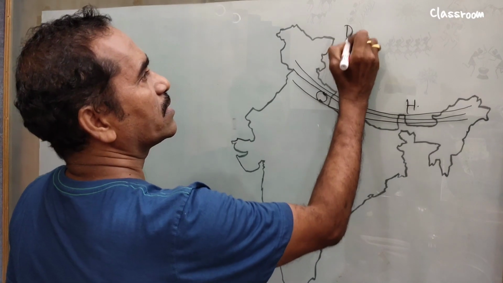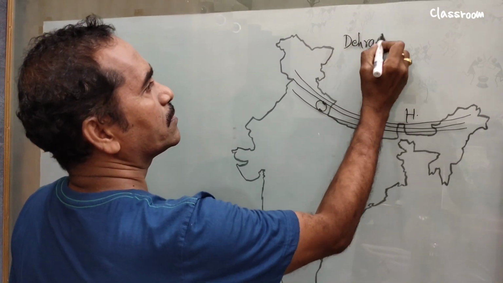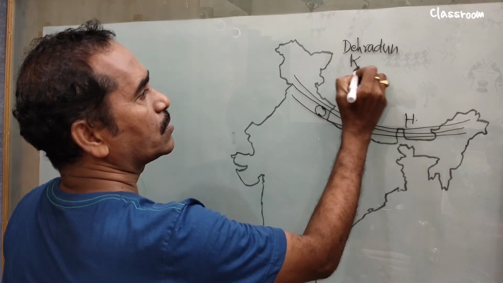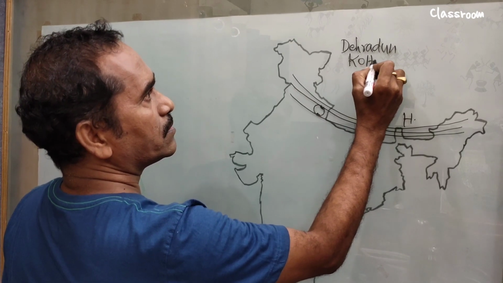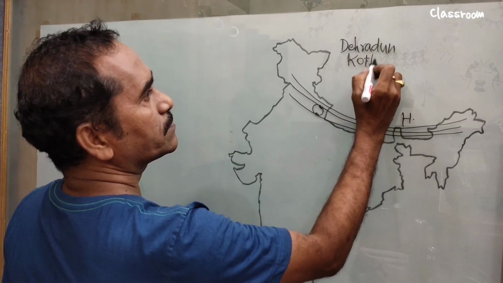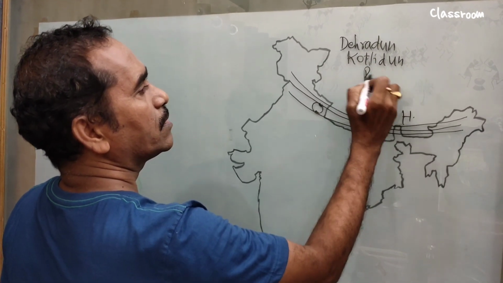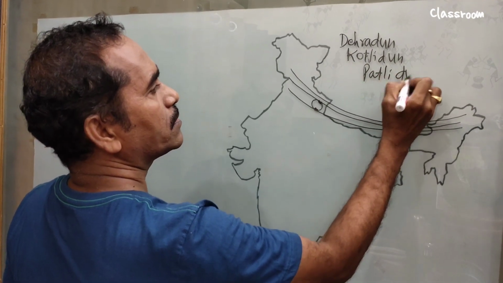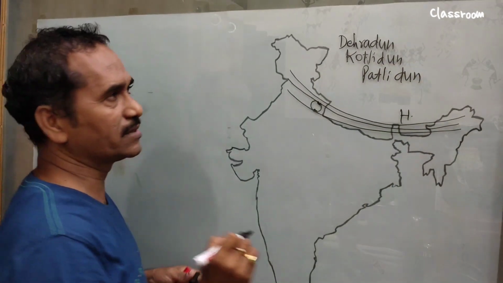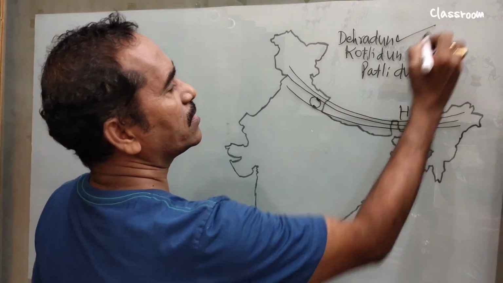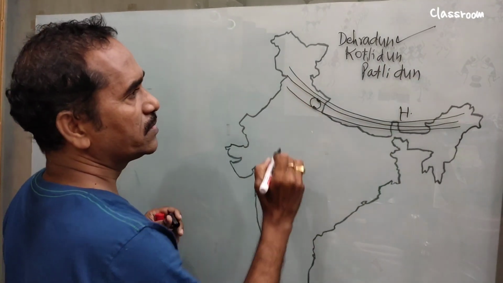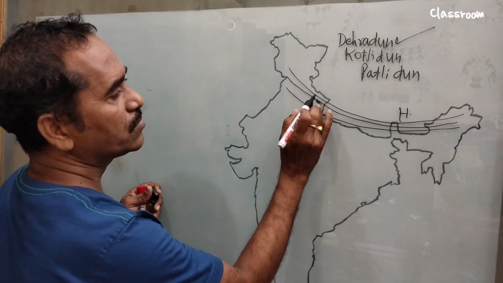One is Dehradun, Kotli Dune, and Patli Dune. So these three are prominent. So where are they? Dehradun, we already know, is the capital city of Uttarakhand.